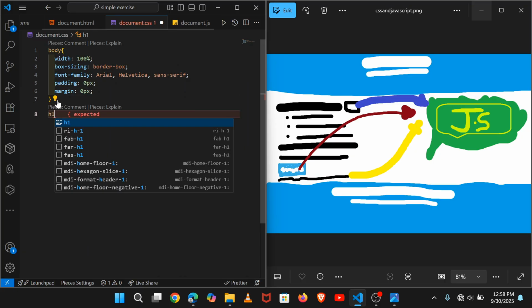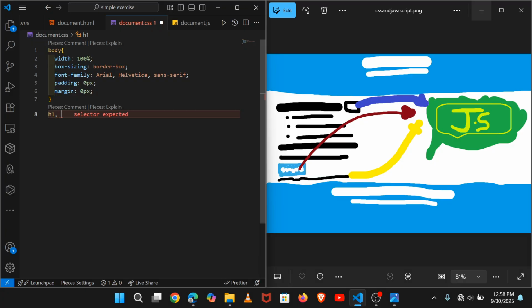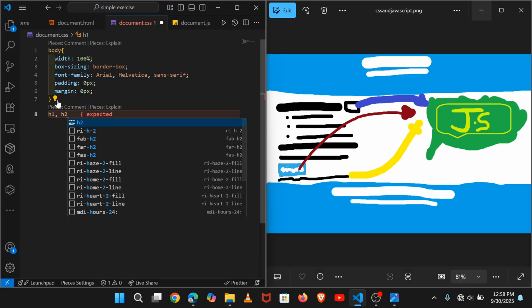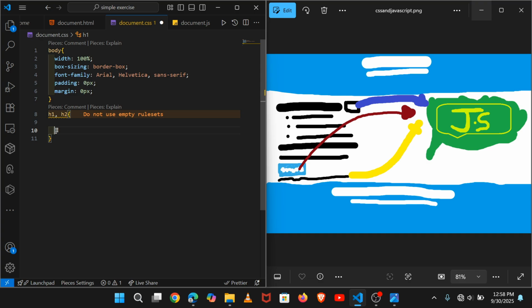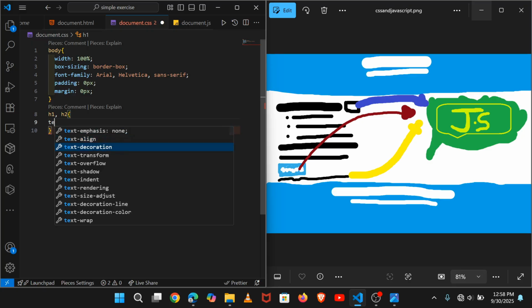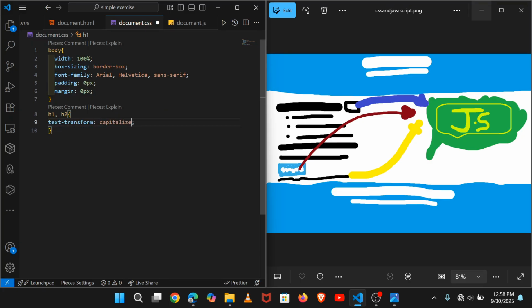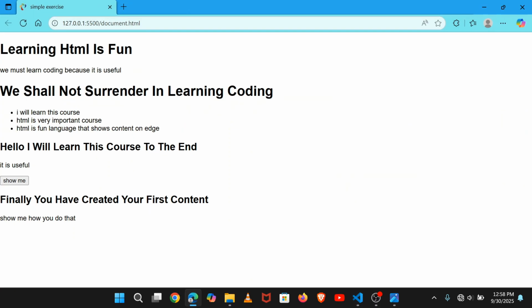You can come here inside the h1 and h2, and say I want both to have text-transform: capitalize. Every letter inside these headings is going to be capitalized, and we will see it.